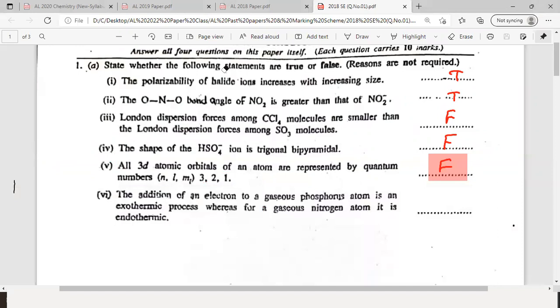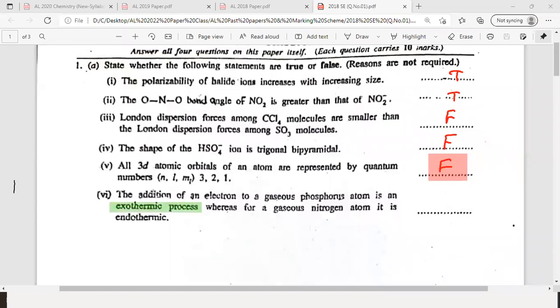Part 6. The addition of an electron to a gaseous phosphorus atom. Gaseous phosphorus atom. Gaseous. Exothermic process. Highlight the active word. Addition of electron, highlight. Exothermic, highlight. To whom? To phosphorus.